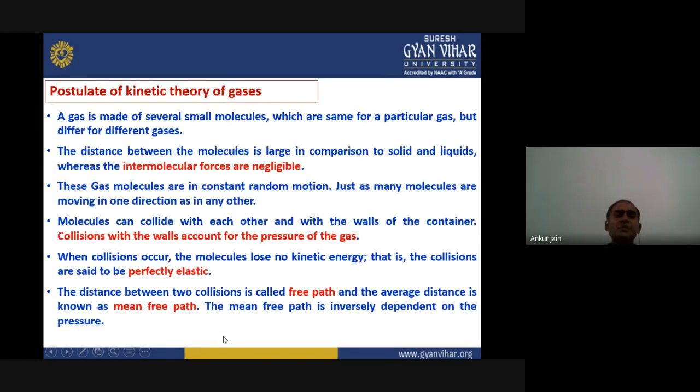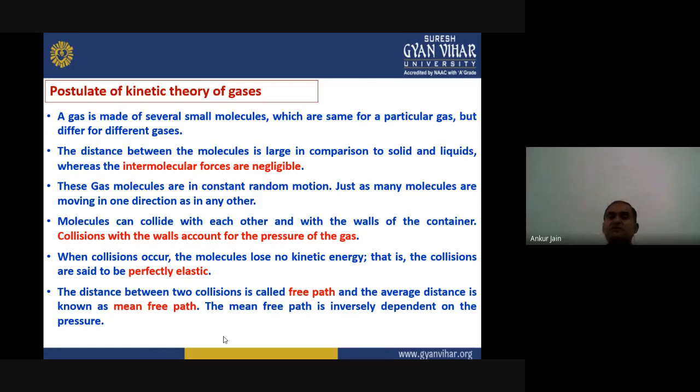Now here are some postulates of, as I told you, first we will learn about the kinetic theory of matter. We have already seen some points related to the kinetic theory of matter. Now we will focus particularly on gases. So here are some postulates of the kinetic theory of gases. The first point is that a gas is made of several small molecules. This is quite similar to the point we have already studied in the kinetic theory of matter.